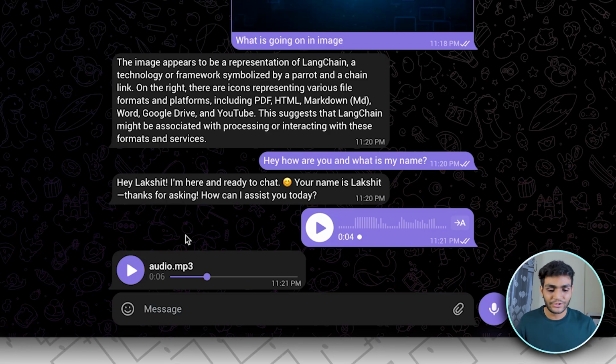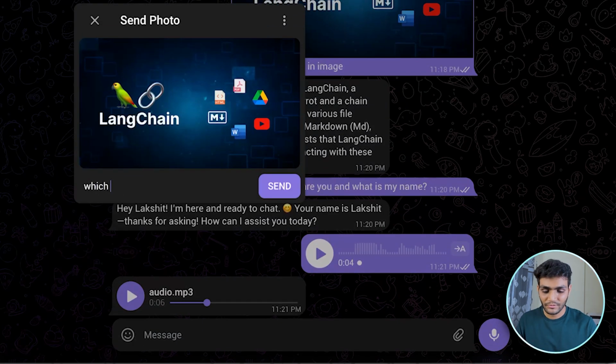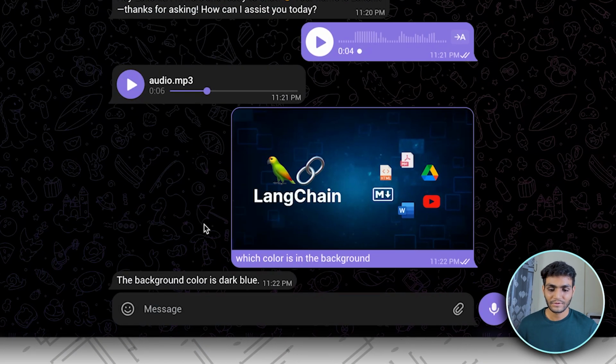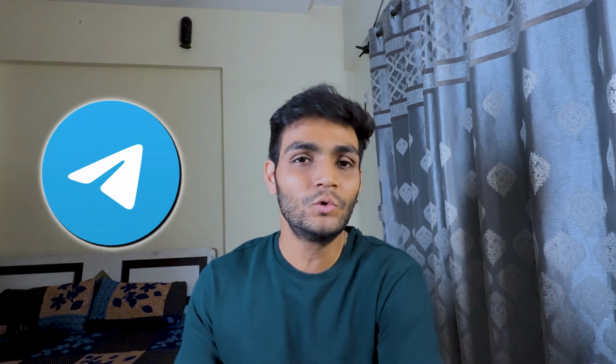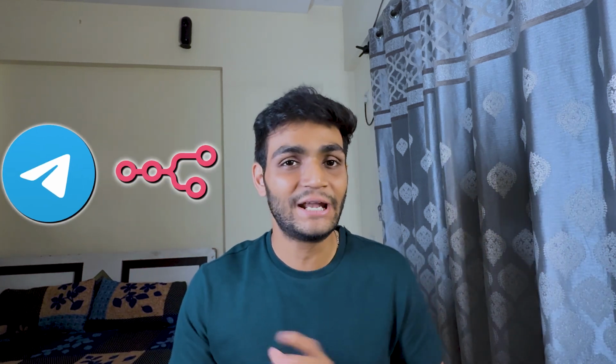Now let's share the image. Let's ask which color is in the background. Let's send it. We got a simple, sweet message: the background color is dark blue. How smart it is. This is only the tip of the iceberg of what you can do with Telegram and integrate with the n8n workflow.